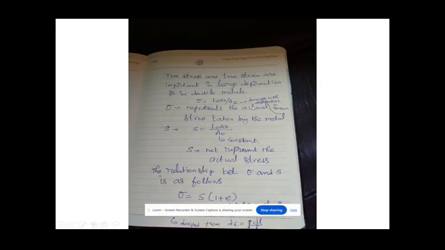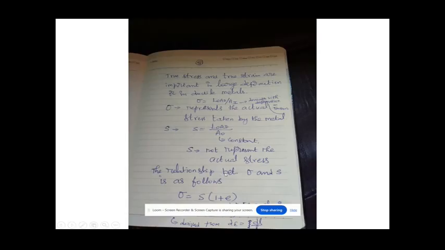Sigma represents the actual stress taken by the material. Sigma is given by load divided by instantaneous area of cross section. This is true stress, the actual stress taken by the material. Sigma is nothing but true stress. S is nothing but engineering stress. Engineering stress is given by load divided by initial area of cross section, which is a constant. So S does not represent the actual stress taken by the material.